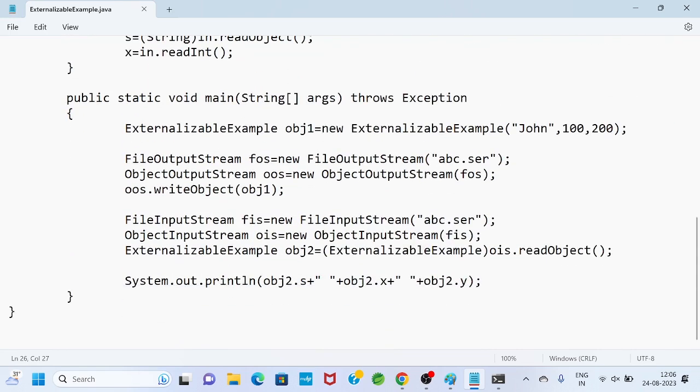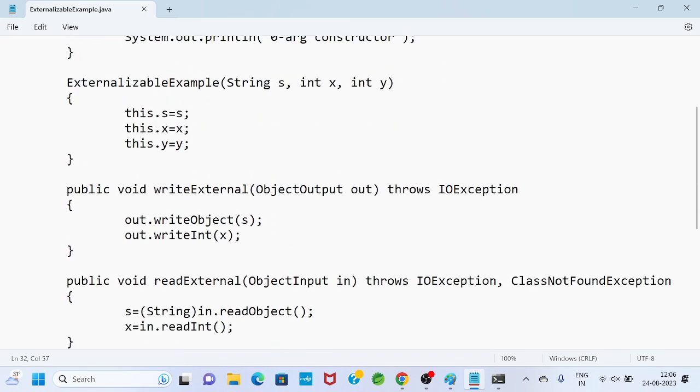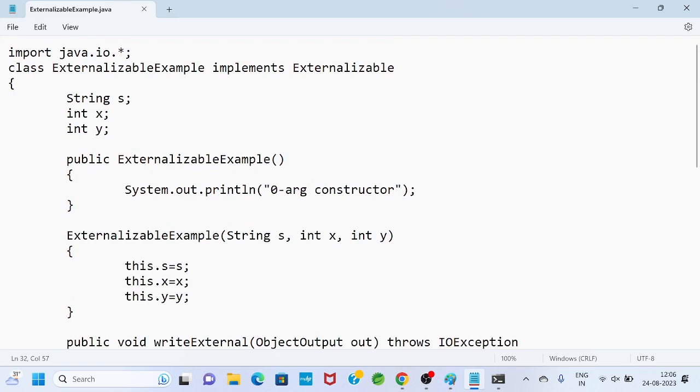So throws Exception appears in three places here, one place here, one place here. Checked exceptions we have already studied, and imagine how important that is: where we use the concept of checked exceptions and how to handle them using the throws keyword. That's why we are using the throws keyword.